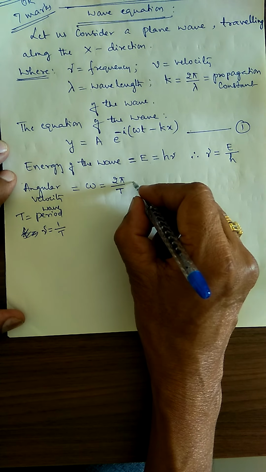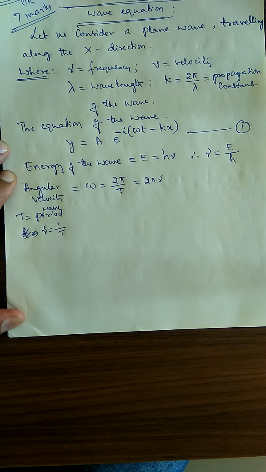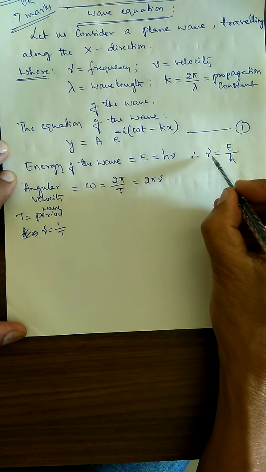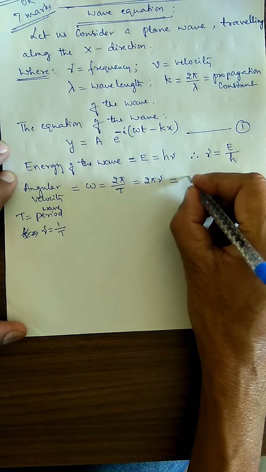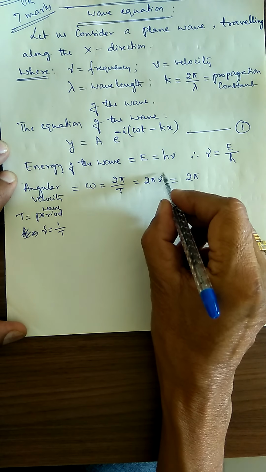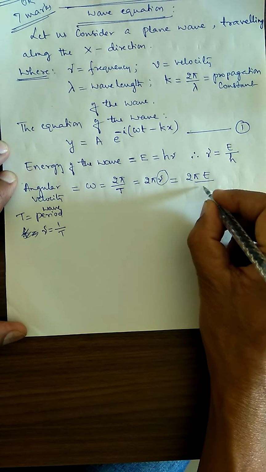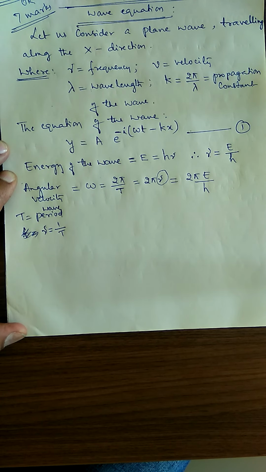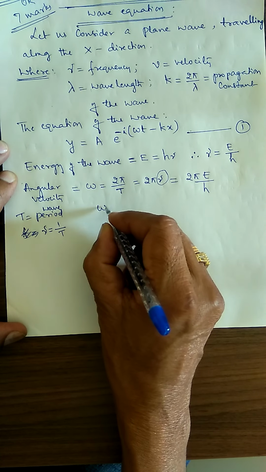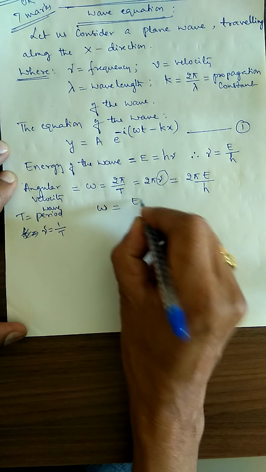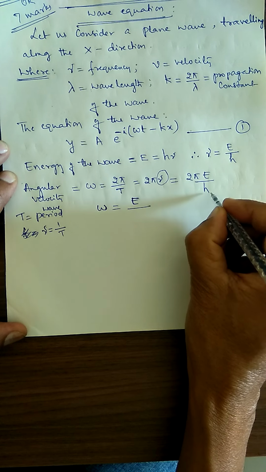Therefore, omega is equal to 2 pi into nu. But nu is equal to how much? E divided by h. I substitute for this nu, it is equal to E divided by h. Further I will write omega is equal to E divided by h over 2 pi, taking the 2 pi to the denominator.